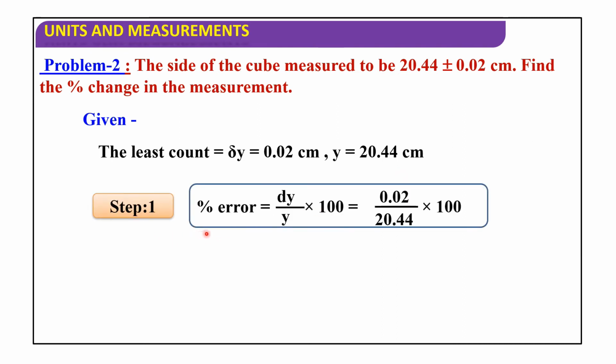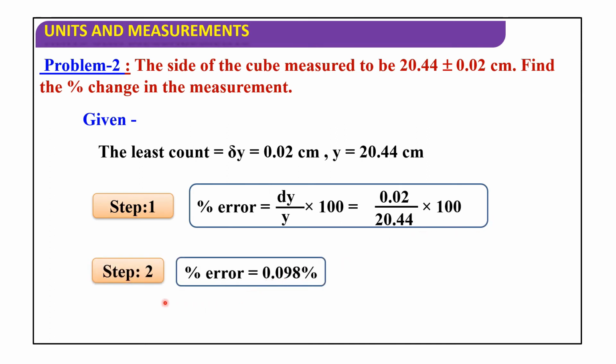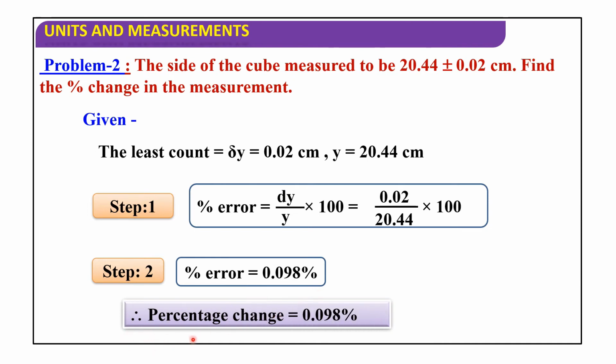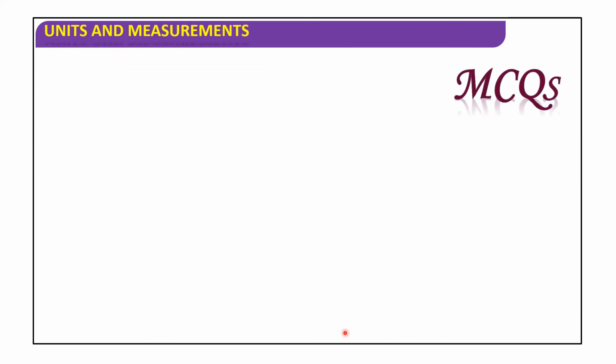Step 1, percentage error is equal to dy by y into 100, substituting values, 0.02 by 20.44 into 100. After division, step 2, percentage error is equal to 0.098 percent. So therefore the percentage change is equal to 0.098 percent.